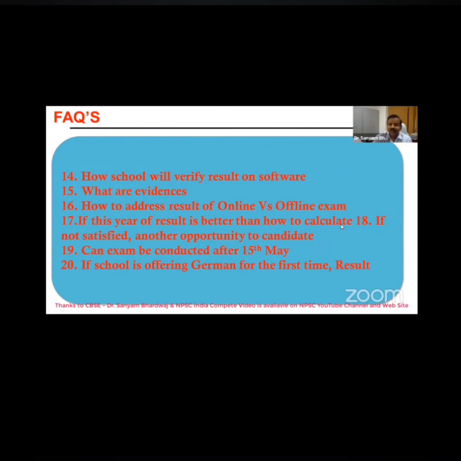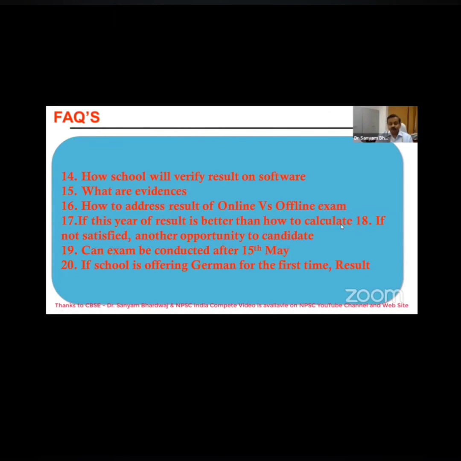Can the exam be conducted after 15th May? This examination I am talking about, say if any student has not given any examination, so 15th May is the deadline. Certainly you can conduct the examination even after 15th of May also. This makes no difference. If a school is offering German for the first time, then how will the result of any other new subject be declared?